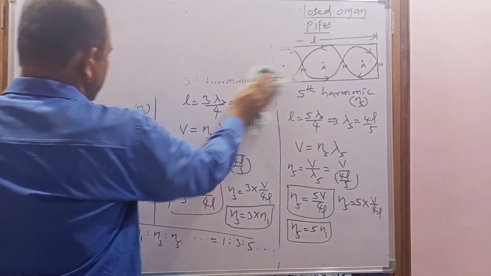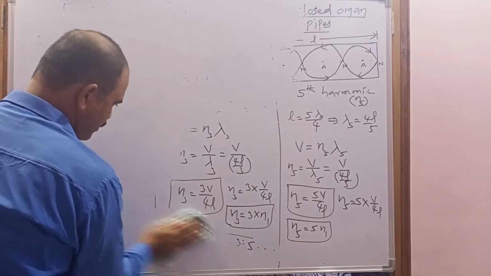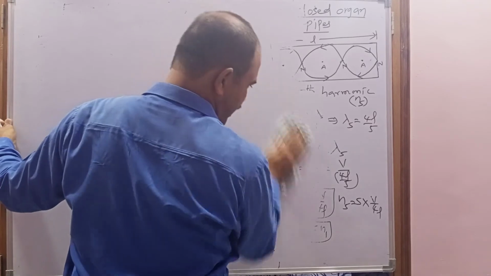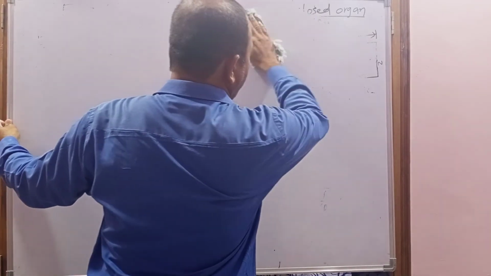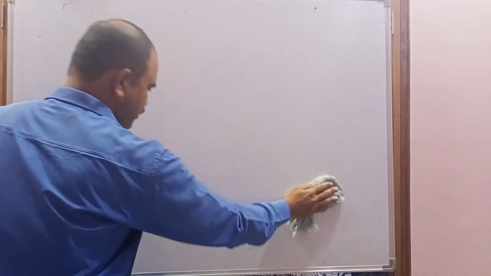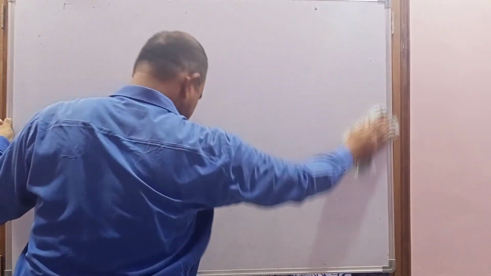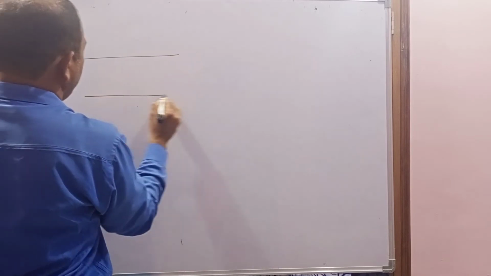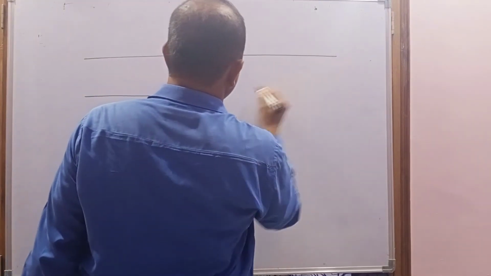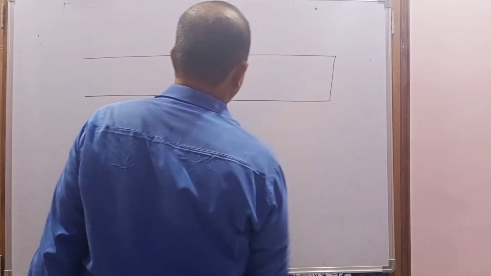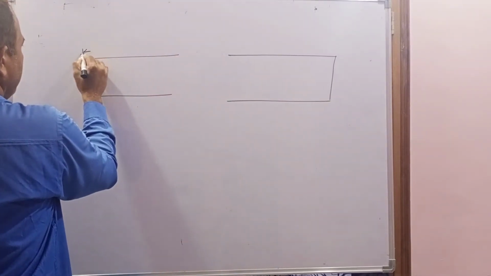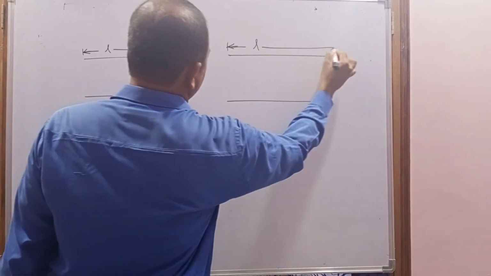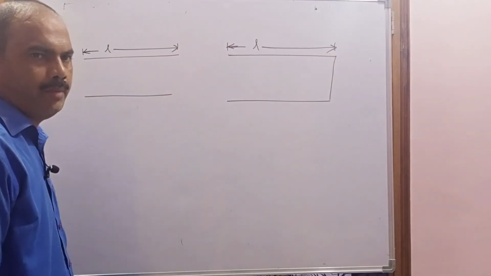End correction. Generally, when stationary waves are formed in organ pipes, what is happening at the open end? The particles are free to vibrate. Now this is considered an open organ pipe and this is considered a closed organ pipe. Let the length of the pipe be L here. Here is also L. I am taking the same length for the open organ pipe and the closed organ pipe.